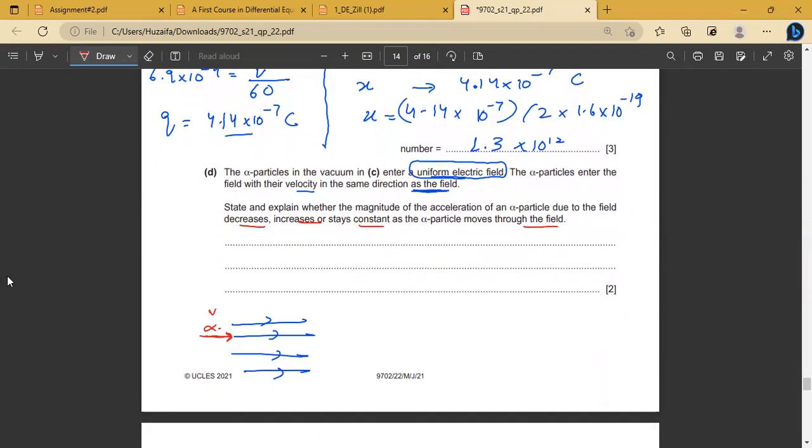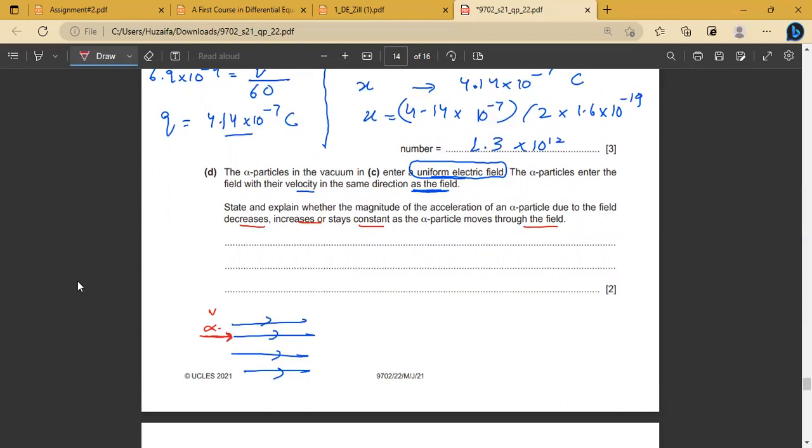Will its acceleration decrease, increase, or stay constant? So this is the question.